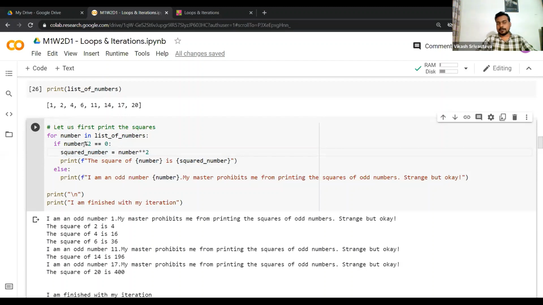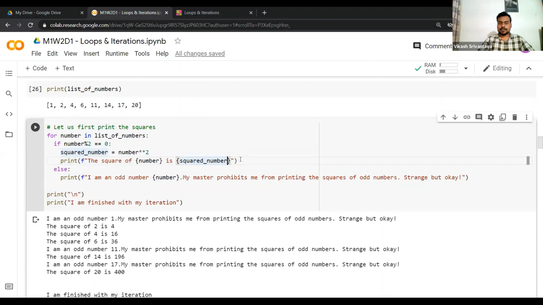Now if this number is divisible by 2, we'll square this number and store it in a variable I'm calling squared_number, right? The value it contains is number squared, and the name of the variable is squared_number, and I'll print the square of number is squared_number. So this is in the if part.